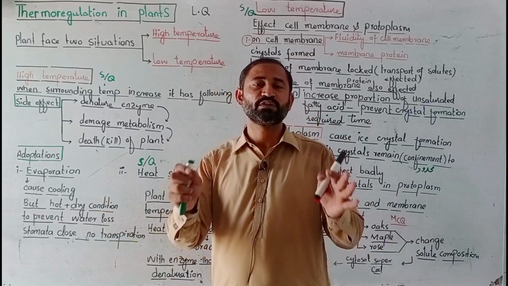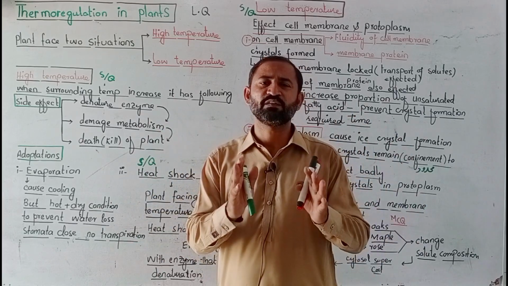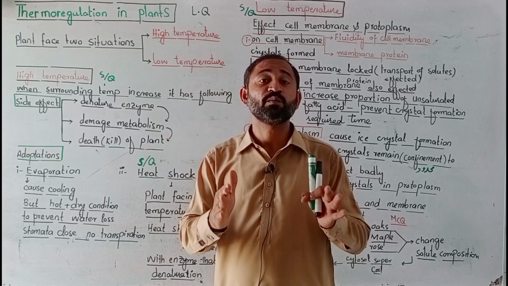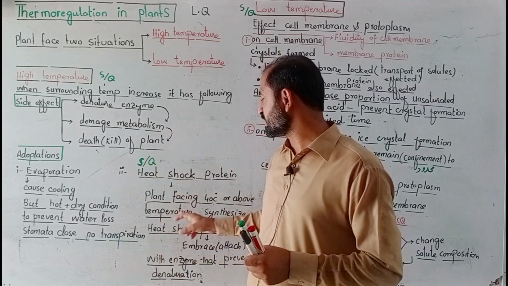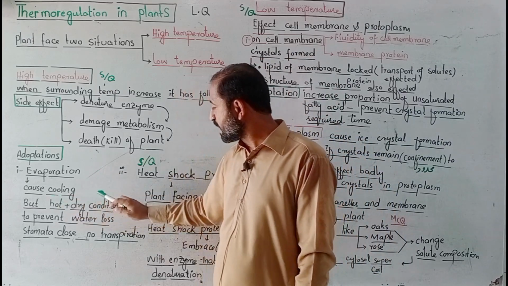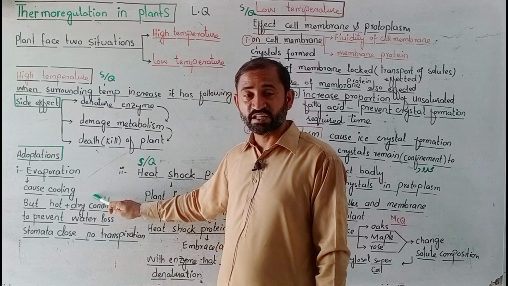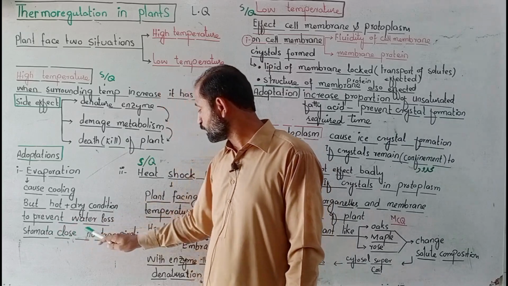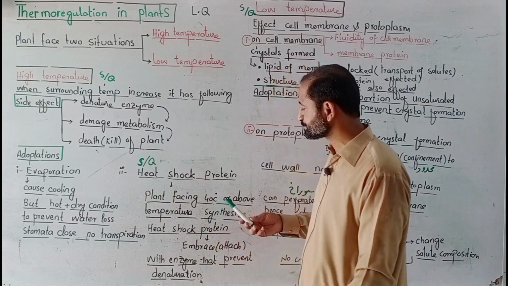Number one is evaporation. As you know, evaporation or transpiration will decrease the temperature. Transpiration produces a cooling effect, but transpiration is limited: when the temperature rises too high, the plant cannot keep its stomata open. So in very hot and dry conditions, to prevent water loss, the plant closes its stomata, and there is no transpiration. Then the next mechanism will start.